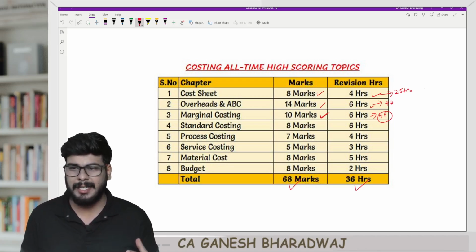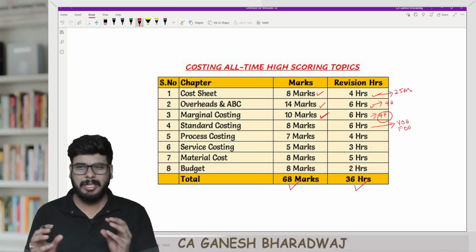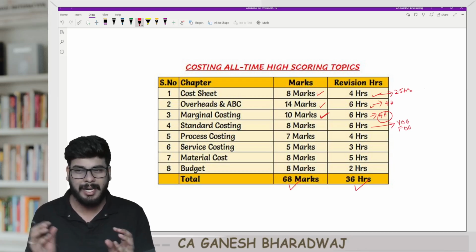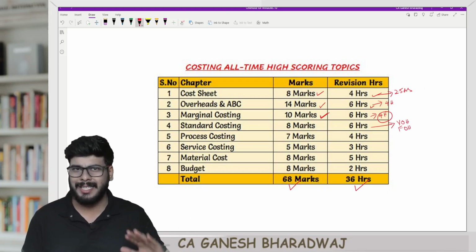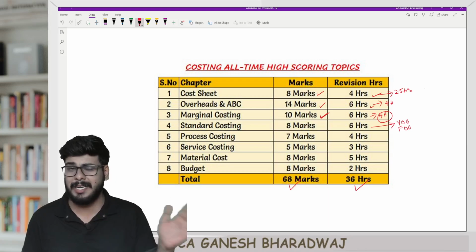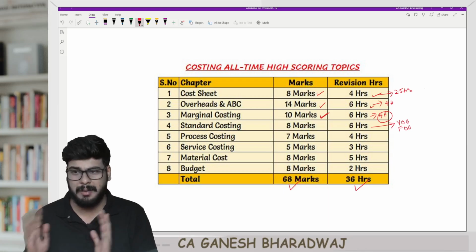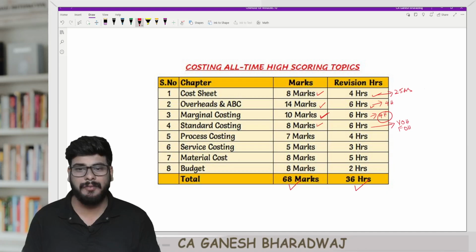Once again, I feel this attempt, standard costing for Jan 25 attempt, they are either going to test variable overhead variances or fixed overhead cost variances, among these two, or maybe a question that is a mixture of both. I feel that overhead variances is what is going to be tested in this attempt, because in the last attempt they tested a question on material and labor variances, but in this attempt it's going to be on variable and fixed overhead cost variances. But once again, guys, if you spend 6 solid hours on this, you are guaranteed of 8 marks, right?